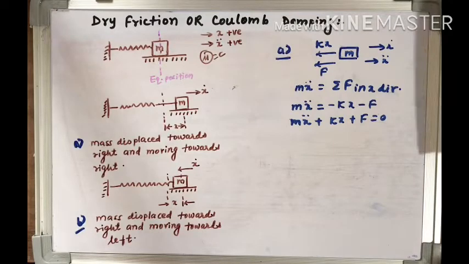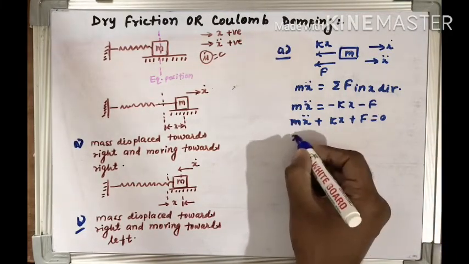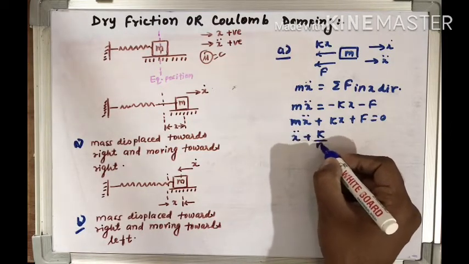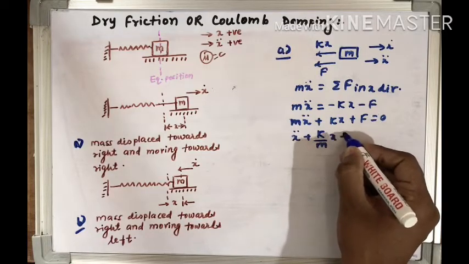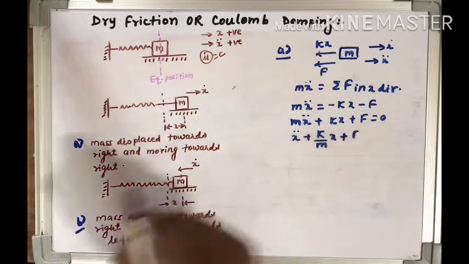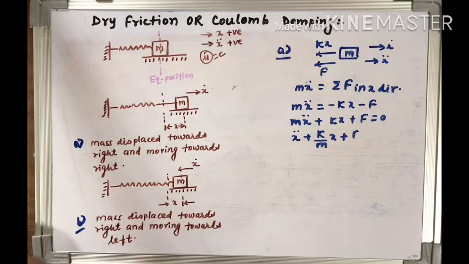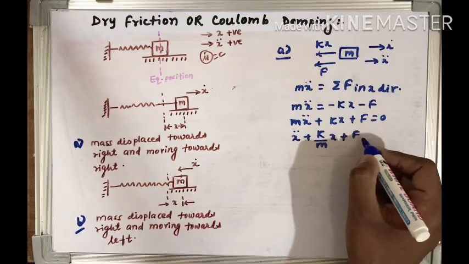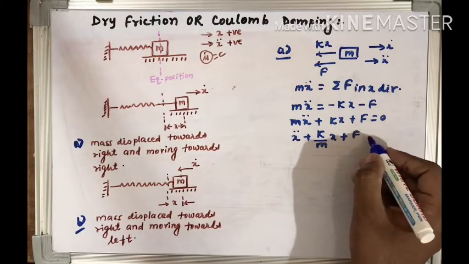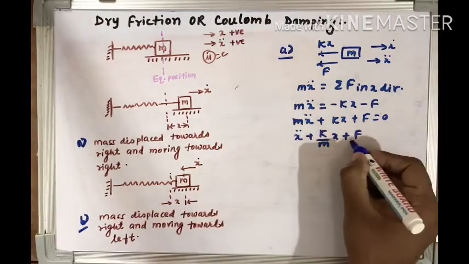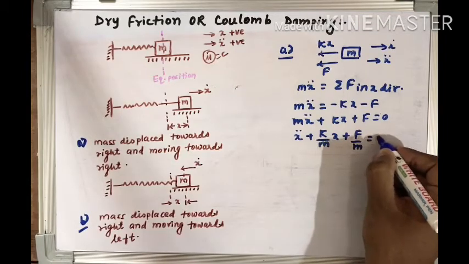Or we can change this equation into another form. If we divide by m, it would be x double dot plus k by m x plus capital F by m equal to 0.